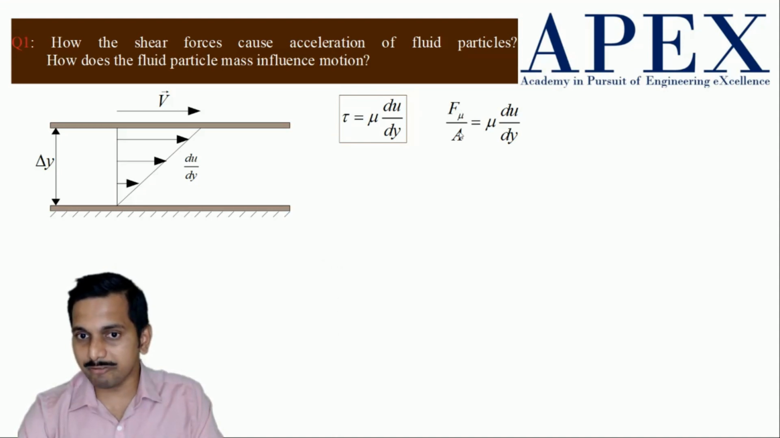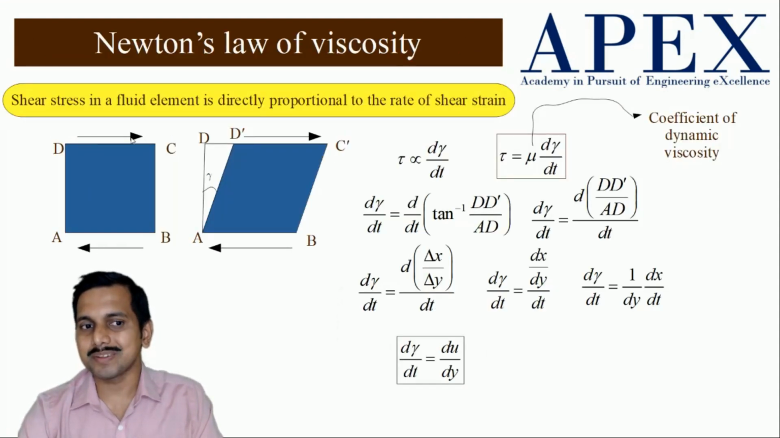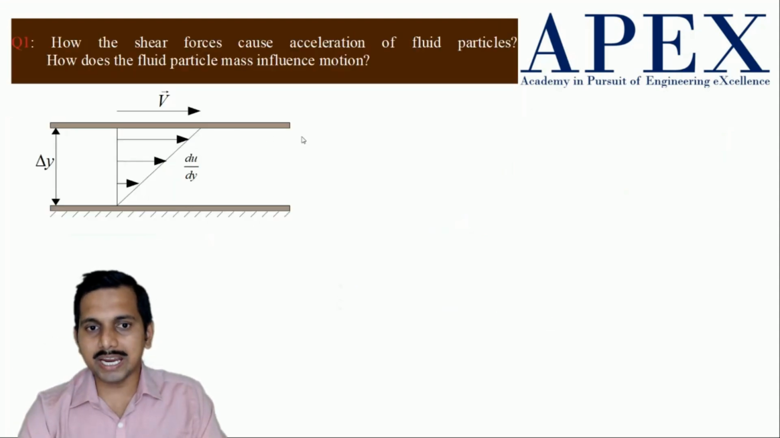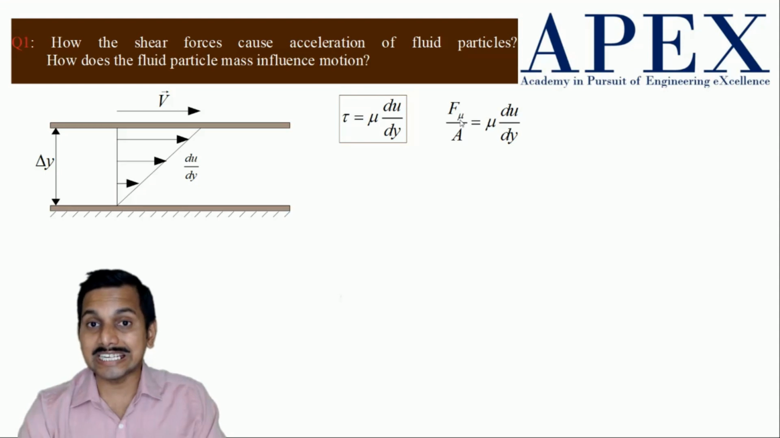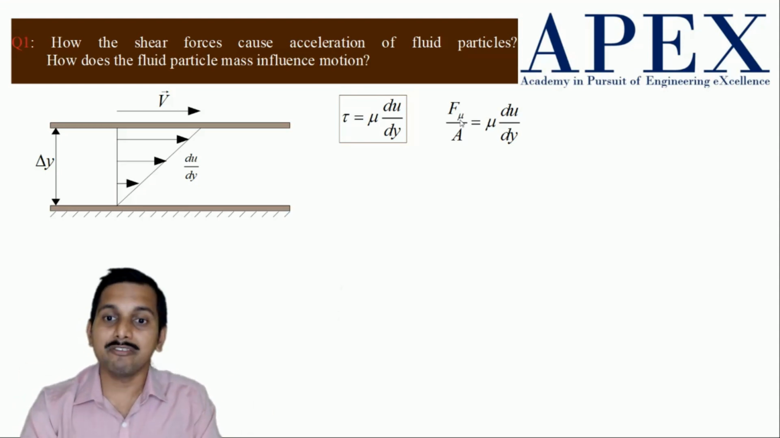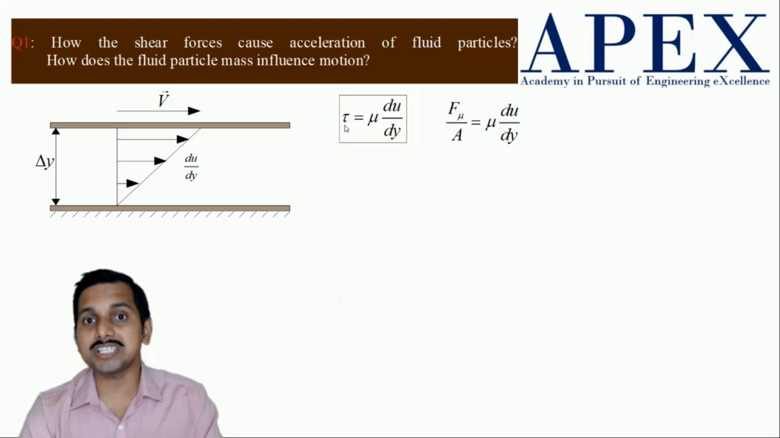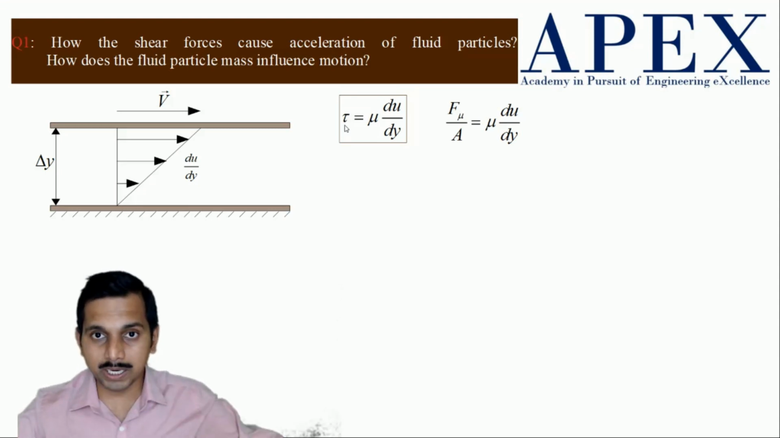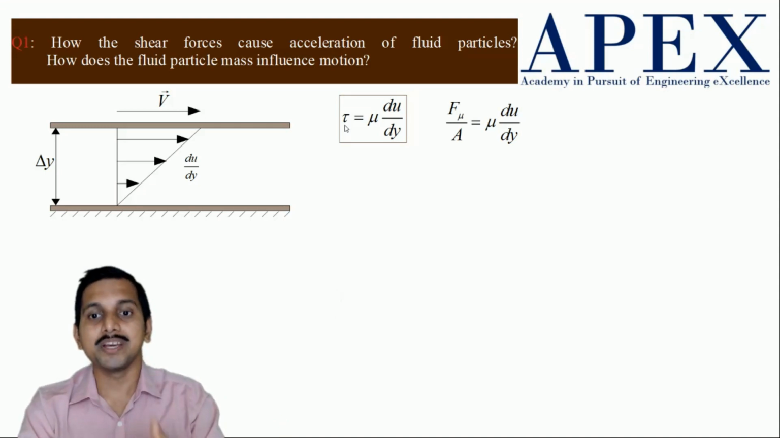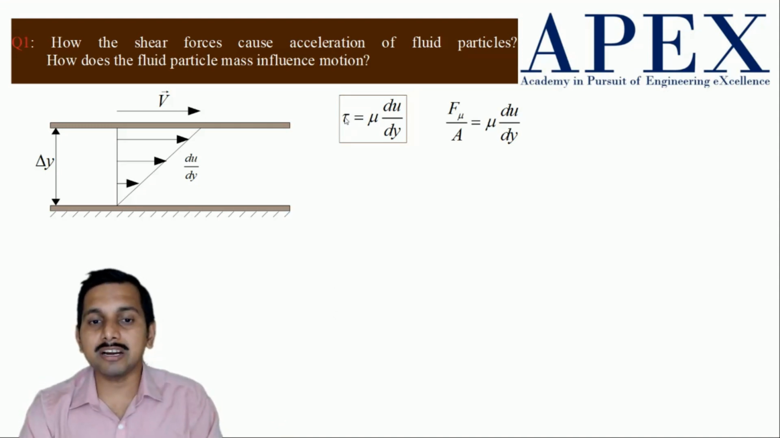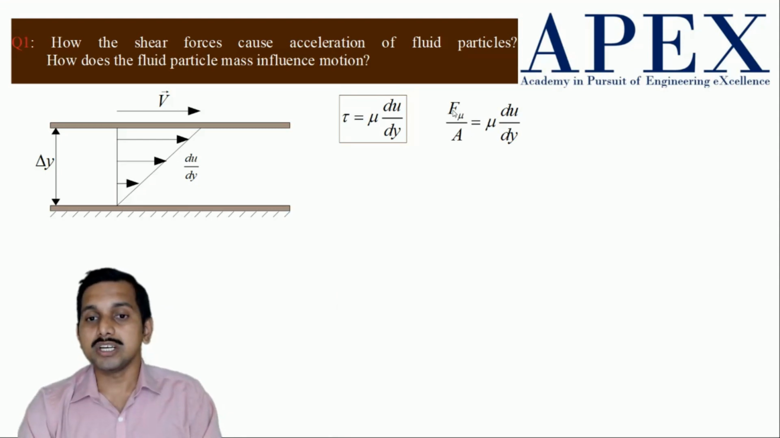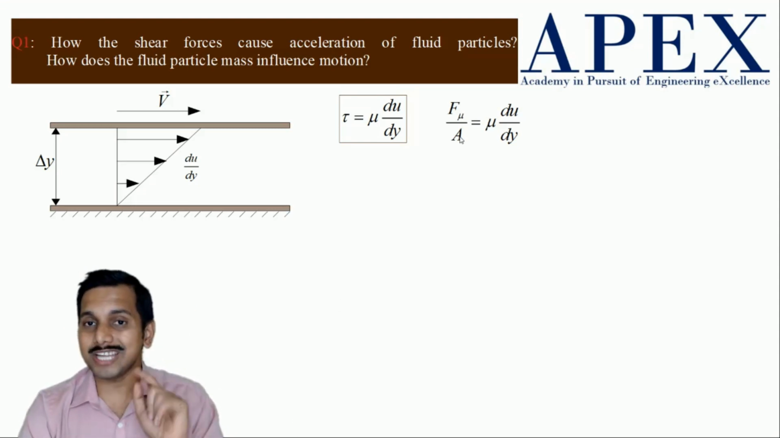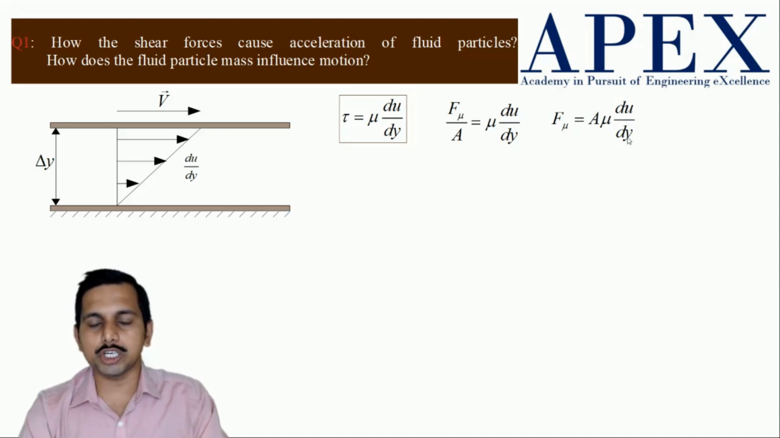Now here, this F mu, what is it? Now tau I have written as F mu by A. This is not the same as the force applied here. This force is the applied force, and the force here is the resisting force because of viscosity, the force coming because of the shear stress. Shear stress is the reactive thing. So if we apply pressure, then there will be normal stress. If we apply shear forces, then there will be shear stresses. So this shear stress, shear force per unit area, is the resisting force, not the applied force. Now I can write this as F mu is equal to A mu into du by dy.